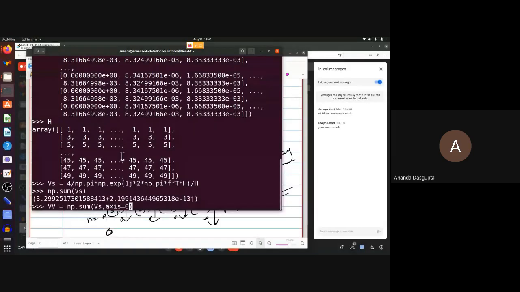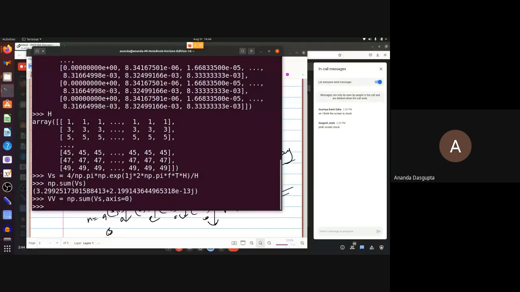So when you say axis equal to 0, what you mean is you go down the 0th axis, which is this one, and keep on adding these numbers together. Not these numbers, of course, this is for the H array. I want to do it for the array V's. And then you're done. You don't need anything else. You're done as far as your input voltage is concerned.